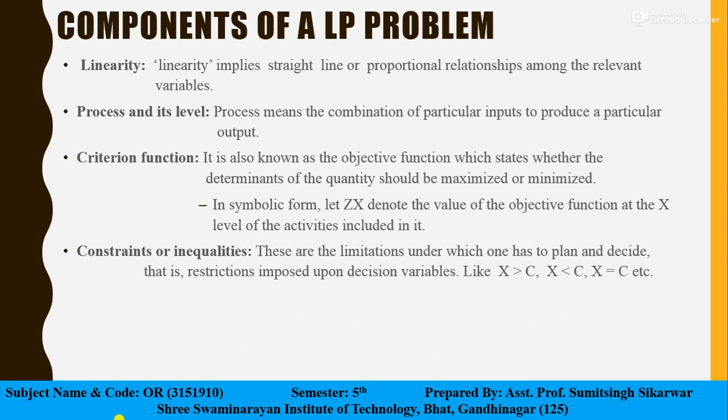A certain machine requires one worker to operate. Another machine requires at least four workers. That means greater than or equal to four, right? And there are at most 20 machine hours required. That means our available hours is less than or equal to 20. We cannot increase beyond it, right?